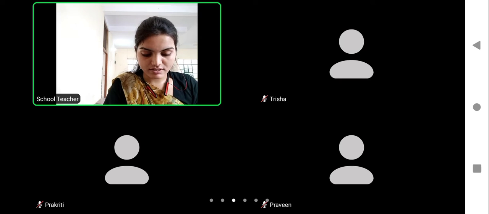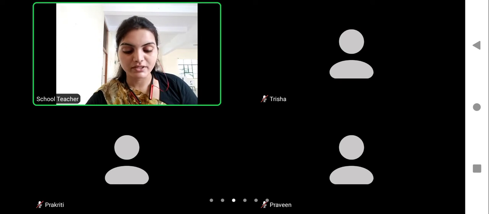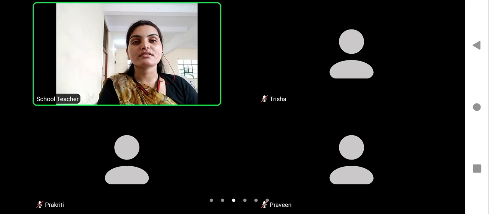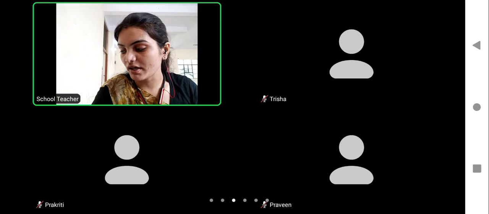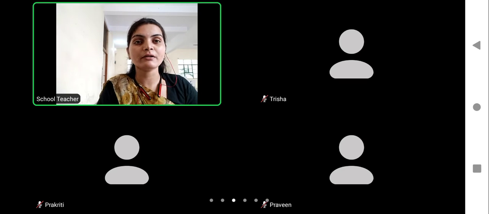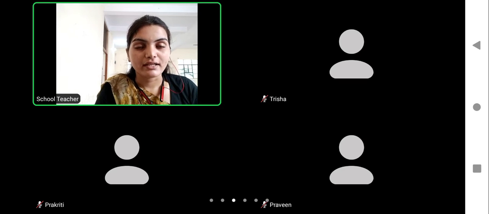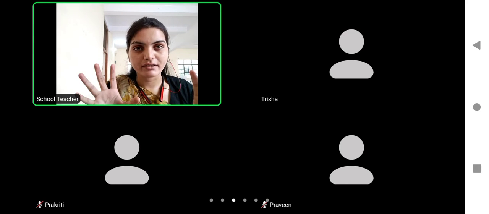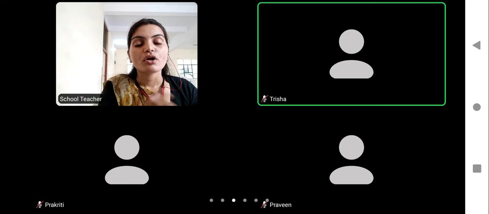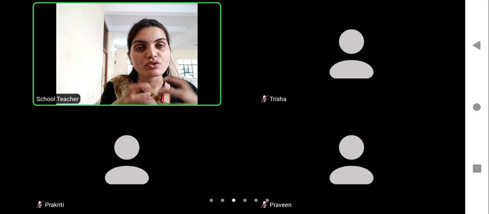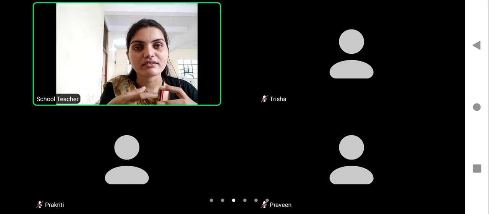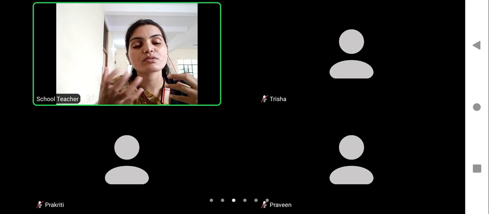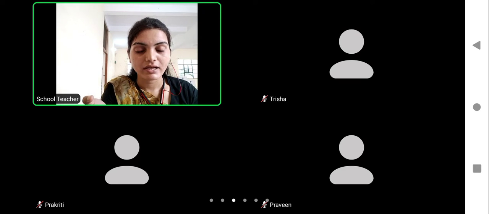So yes, this experiment demonstrates how you can see the process of transpiration. And all of you understood this experiment? You had taken a dry polythene and wrapped it around a plant. Okay? After some time, you see that the dry polythene becomes moist. From where did this moisture come? This moisture came from the plant by the process of transpiration.